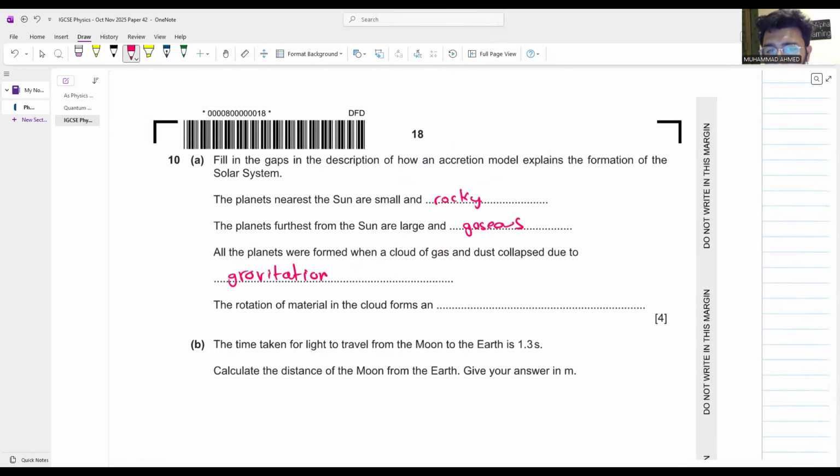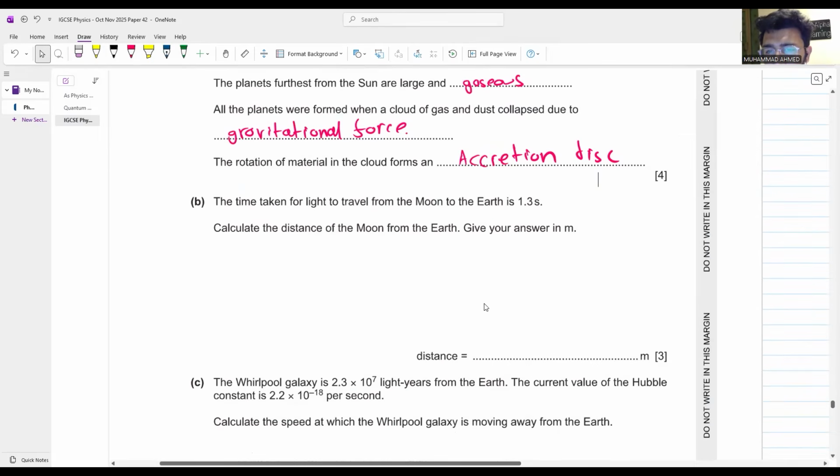Gravitational force. Okay. The rotation of material in the cloud forms what? An accretion disk. Accretion disk. Perfect.